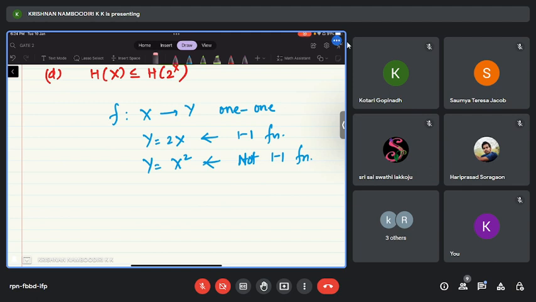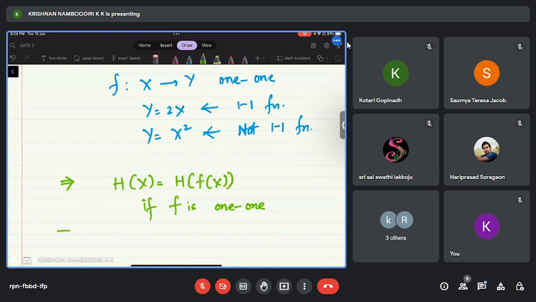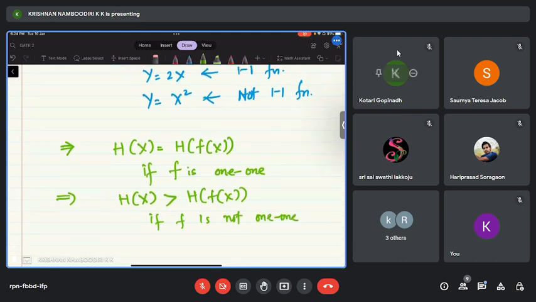So now we have the important property that you can observe from the previous two options. h of x will be equal to h of f of x if function f is 1 to 1. h of x will be strictly greater than h of f of x if f is not 1 to 1. Correct? Do you agree with this?